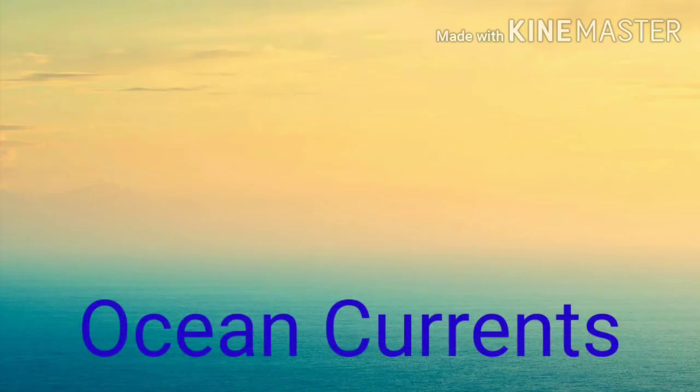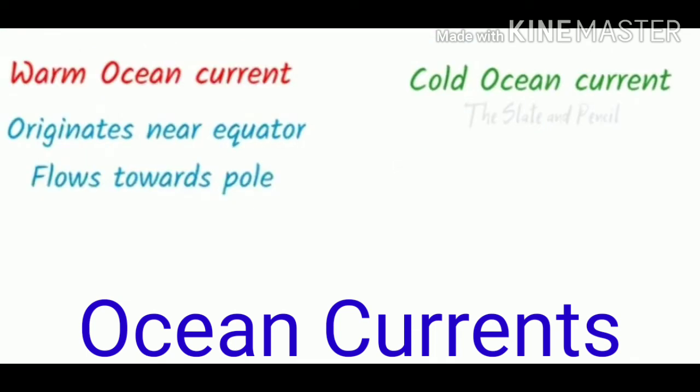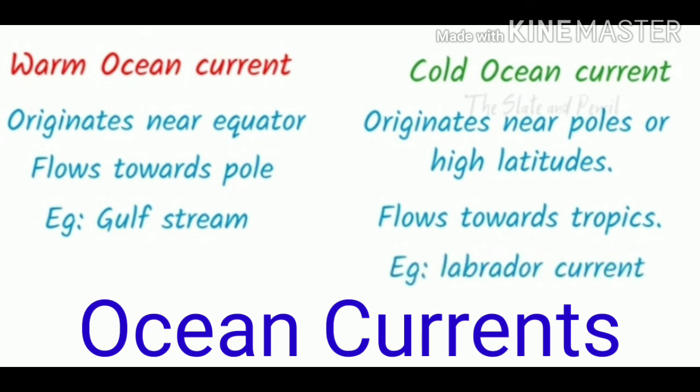Now we will discuss the ocean currents. Oceanic water flows in definite directions. That flow creates a current. In other words, streams of water flowing constantly on the ocean surface in definite directions are known as ocean currents. There are two types of ocean currents, warm ocean currents and cold ocean currents. Generally, warm ocean currents originate near the equator and move towards the poles. The Gulf Stream is an example of a warm ocean current.